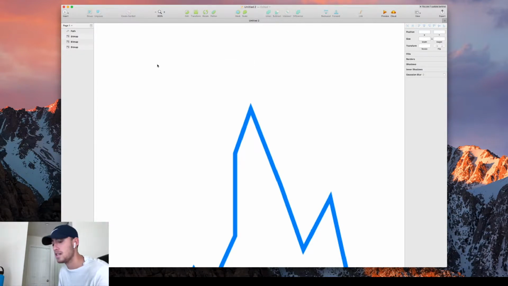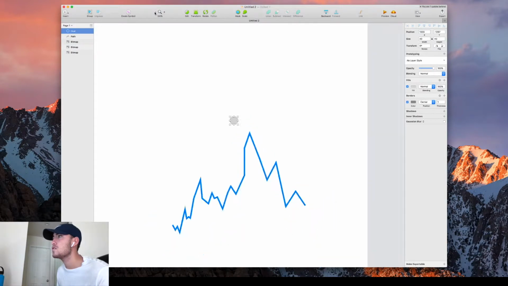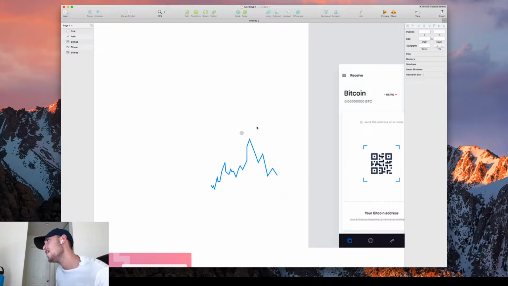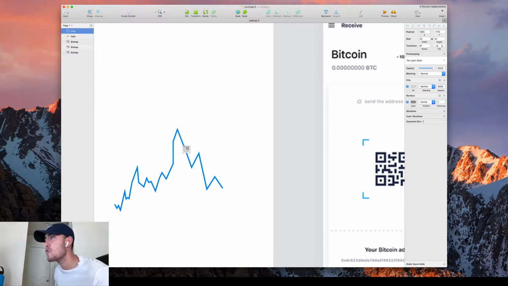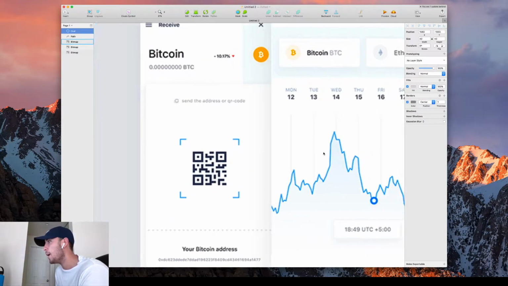I'm gonna hit Command Z, O again for the ellipse tool, and shift. I'll make it just about 40 pixels. I'll zoom out to see how that looks. That looks good. And now what we'll do is we'll put him right about, I don't know, that looks cool, right? Like you're hovering. Oh, okay, now this is a big peak, littler peak. It's coming down. Let's just say the user goes there.